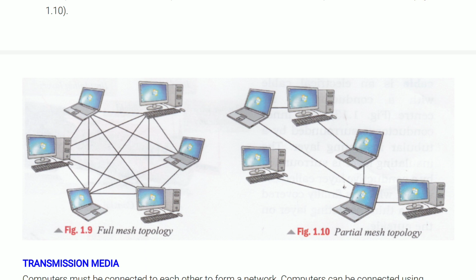There is one more type of topology which is not described in your book. This is tree topology. In tree topology, there is a root system, a root node. It may be called a parent node, through which two different nodes are connected as child nodes. Further, these child nodes act as parent nodes.